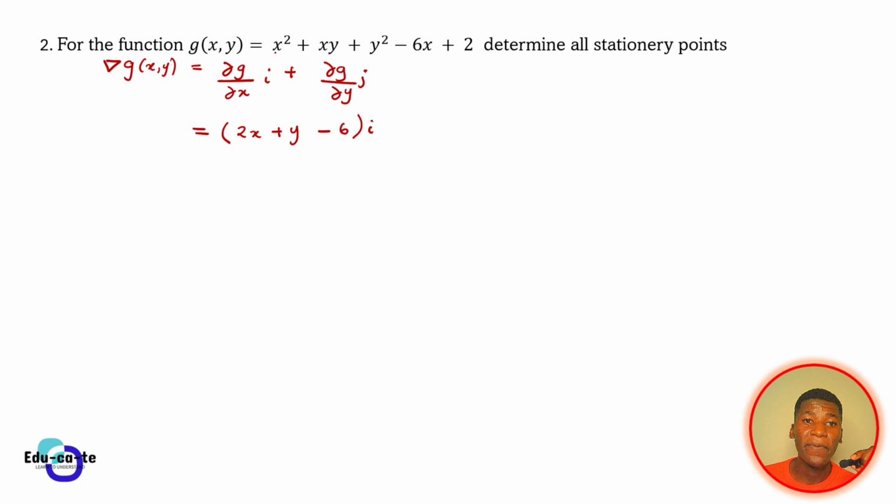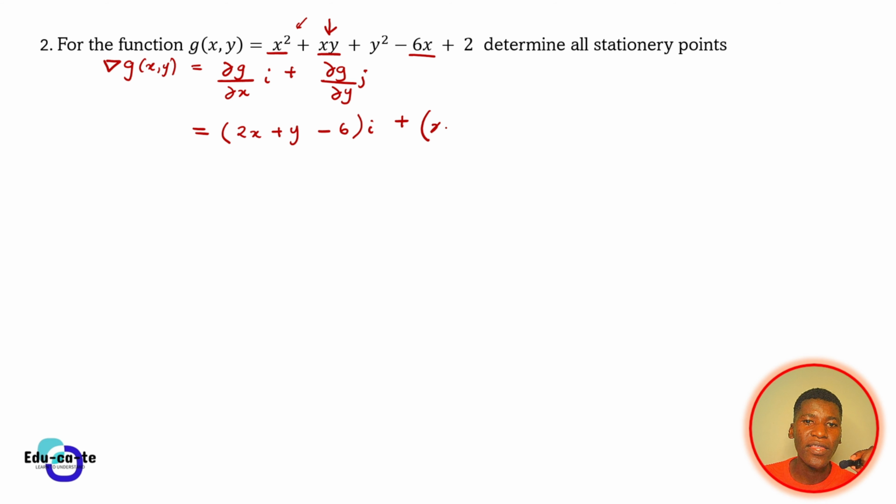Remember, when you're doing the partial derivative, you look at x squared, you look at xy, you look at negative 6x. All of these terms have got x in them, so you can partially differentiate them in terms of x. So this will give us 2x, this one will give us y, and this one will give us negative 6. Plus, you now do the partial derivative in terms of y. Basically, x squared does not have y in it, so it's a constant. But xy does have y in it, so we can differentiate this in terms of y.